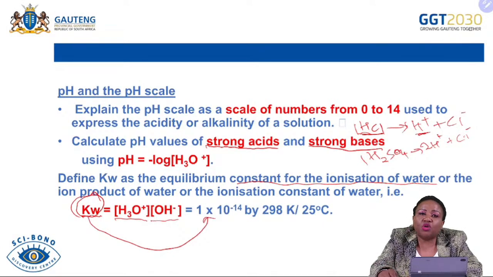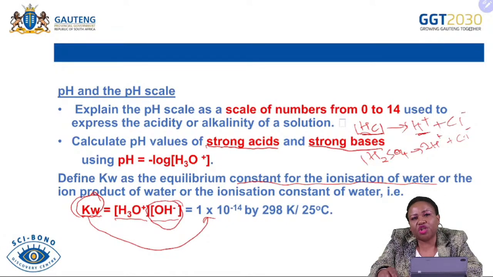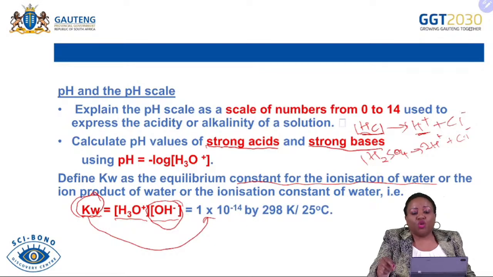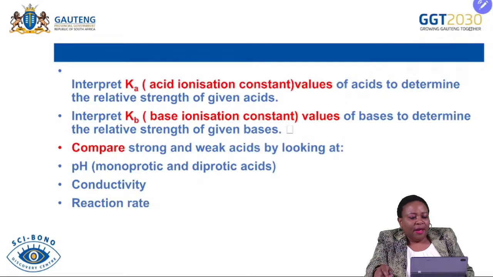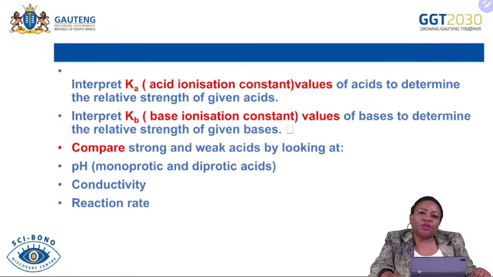So it is very important that you know the Kw value, because in some instances you will find that you are looking for the concentration of a base, and you know that the concentration of a strong base is nicely defined by the concentration of hydroxide ions, because when a strong base dissociates, the concentration of that strong base will be the same as the concentration of the hydroxide ions that will be formed during that reaction.